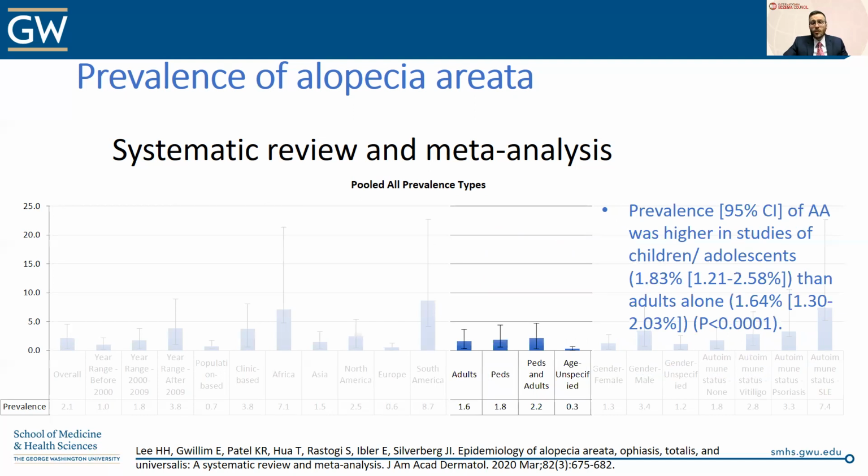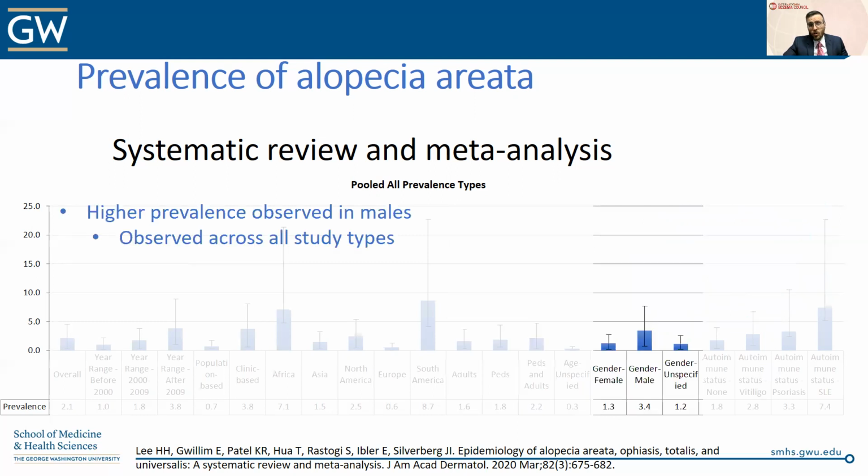Interestingly, the prevalence of alopecia areata was higher in studies of children and adolescents compared to those of adults. This is interesting because some studies have suggested that the prevalence should be higher in adults than children. Some of this, again, may be confounded by there being more clinic-based studies in the pediatric population, but there may be something to this. At the very least, it suggests that alopecia areata in the pediatric population is not as rare as some assume, and may require much greater attention, certainly as much attention as the adult population.